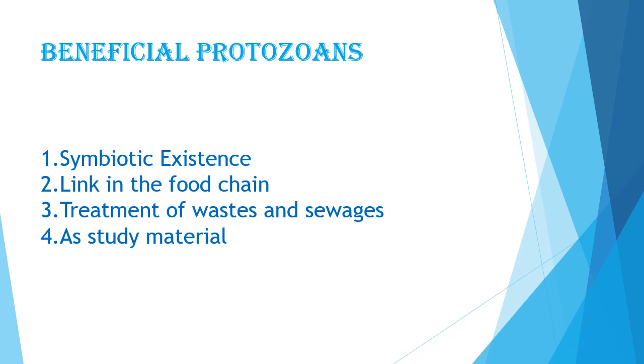For example, Trichonympha is a protozoa that lives in the body of termites. Termites, you know, sometimes happen in our houses, in the wood, that we call deemak. Trichonympha lives in the body of the termite. What does it do? It digests the cellulose present in the wood eaten by termites, and converts it into soluble carbohydrates. Termites then use this soluble form of carbohydrate for their own growth.